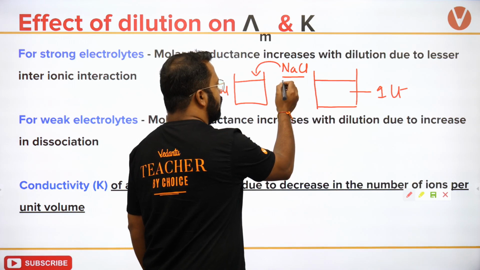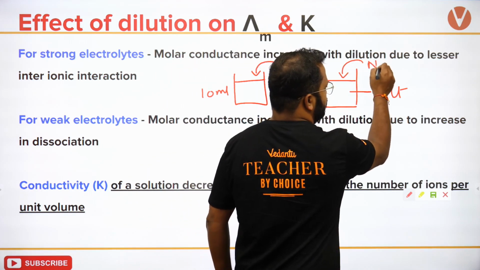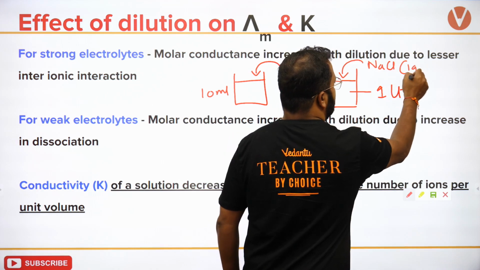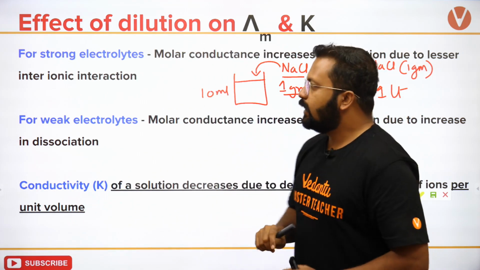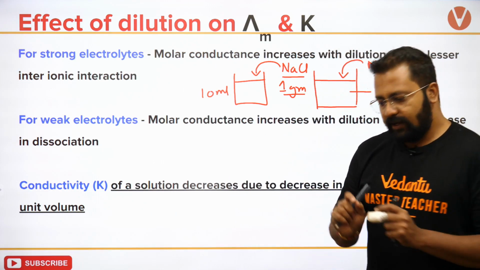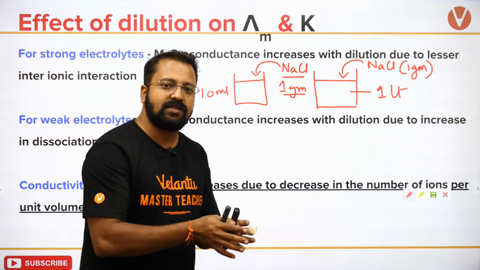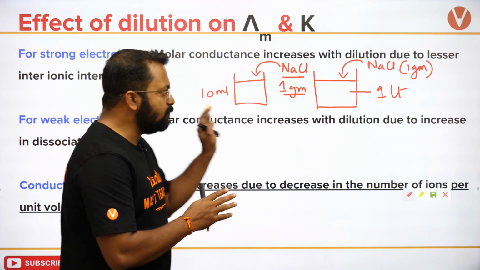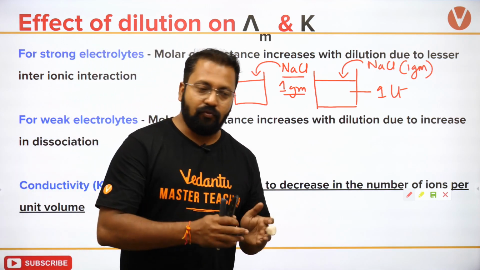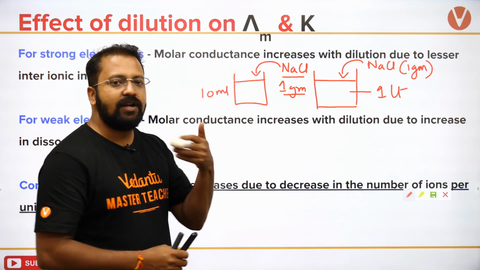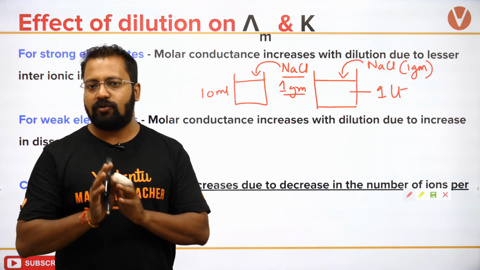Let's say 1 gram of sodium chloride I have added in both of them. Now what will happen? 1 gram of sodium chloride will dissociate to give Na plus ions and Cl minus ions in both the cases.